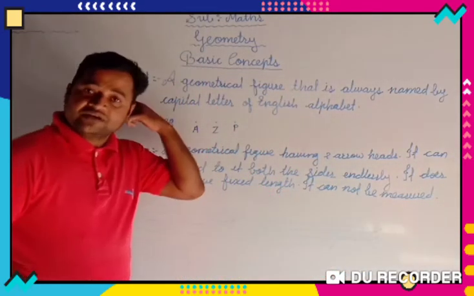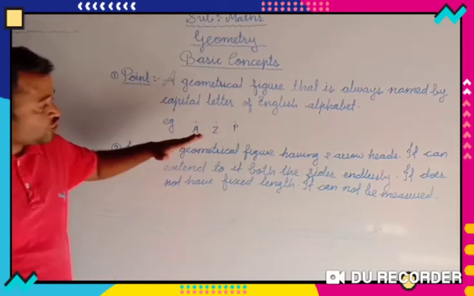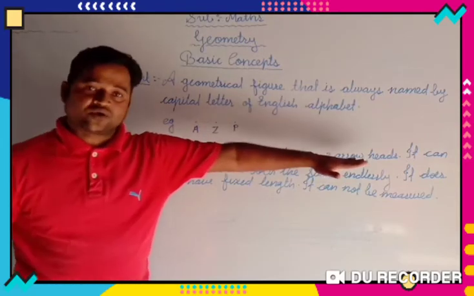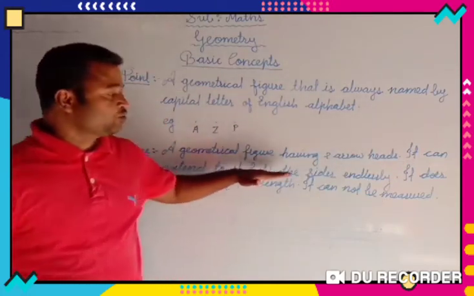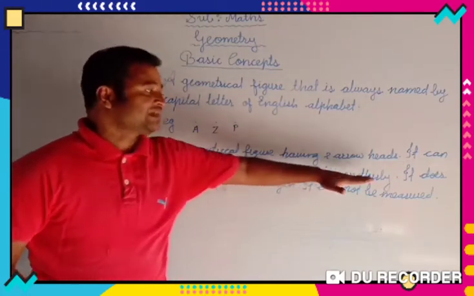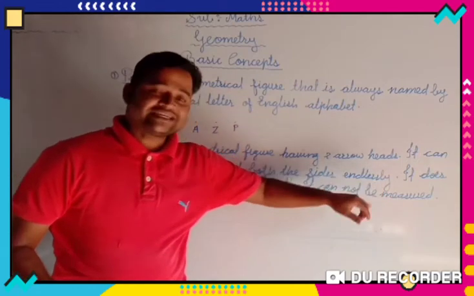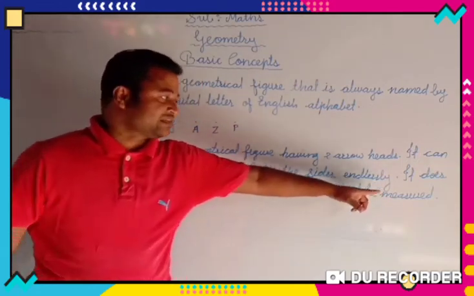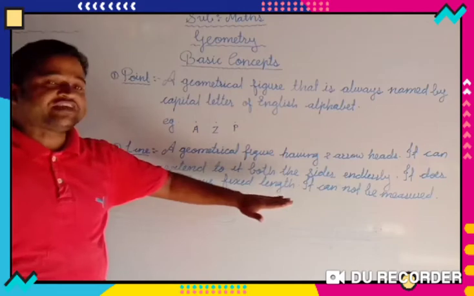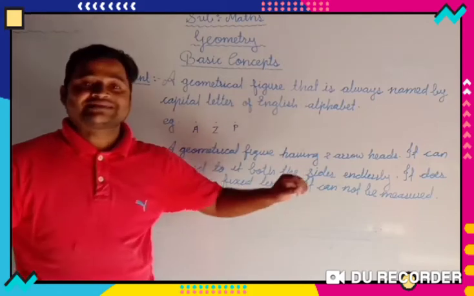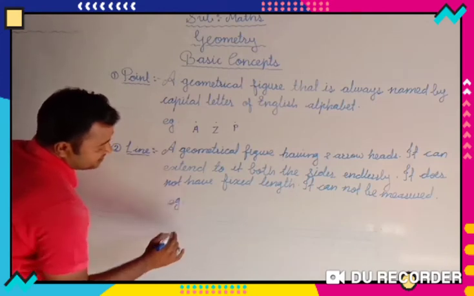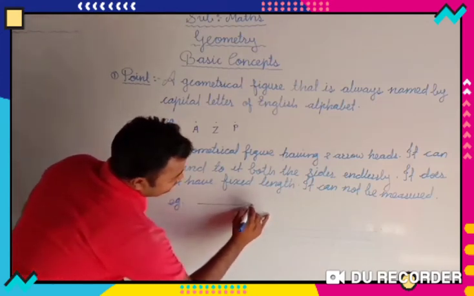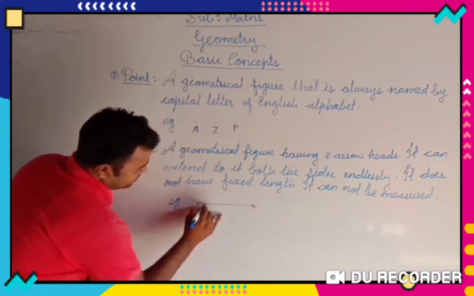Right, so this is the definition of a line. It is a geometrical figure having two arrowheads. Because it has two arrowheads, it can grow to both sides or both directions endlessly. As it grows in both directions endlessly, it does not have a fixed length, and so it cannot be measured.